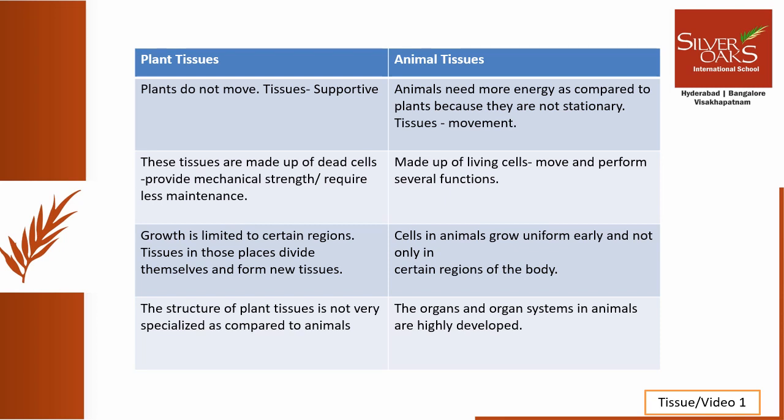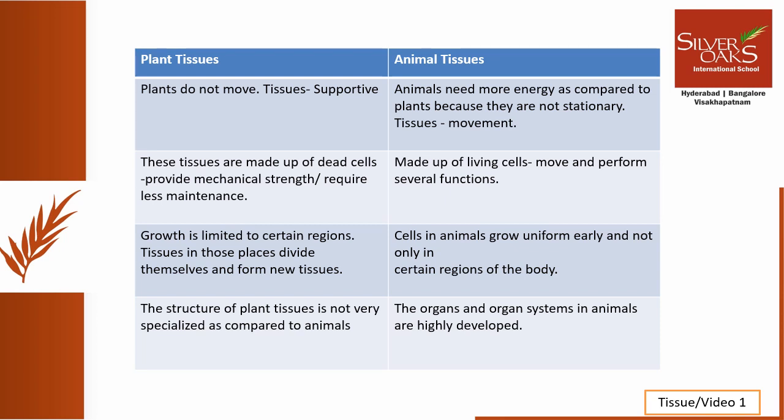The next important difference is the plant tissues are made up of dead cells. Why? Because these dead cells will provide mechanical strength to the plants. And the plants also do not require much maintenance. Whereas the tissues in animals are made up of living cells so that they can move and perform various functions.